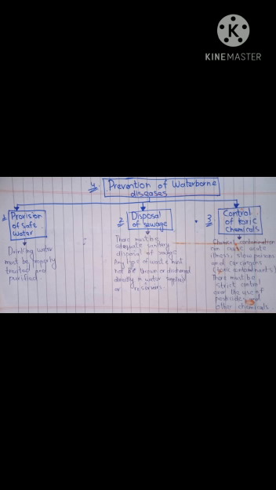Okay students, now we will talk about the prevention of waterborne diseases. Here there are 3 methods by which we can prevent waterborne diseases. The first one is the provision of safe water. The second one is the disposal of sewage, and the control of toxic chemicals is the third one. Let's start from the first one, that is the provision of safe water.